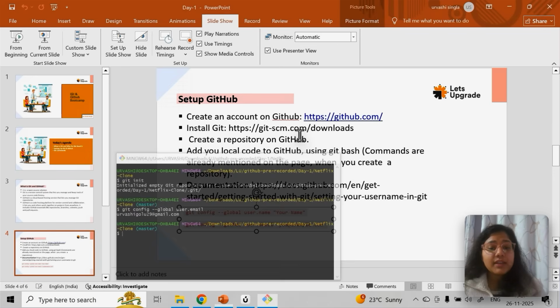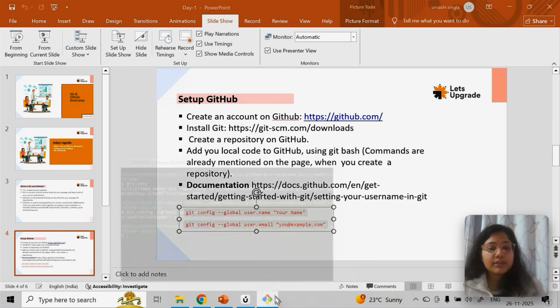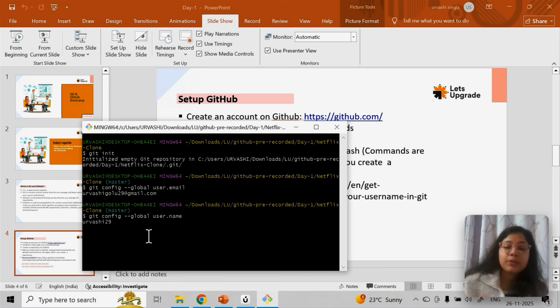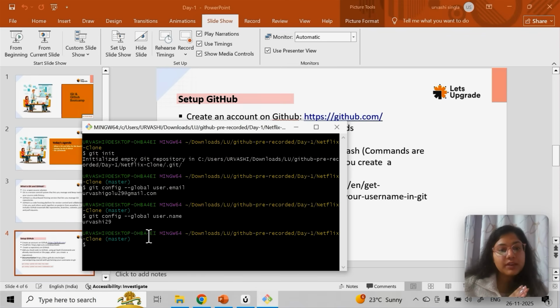In a similar way, next thing you have to configure is your name. You just need to put user.name. Mine is Urvashi29, so I'll put Urvashi29 and press enter. I will not press enter, I have already configured, but I'll run this much so that I can show you. You can confirm which email or which username has been added. This is a one-time process, so make sure spellings and everything are perfectly fine. My email and username with which I created my GitHub, I have configured. I already configured and now I'm checking. This is how you can check.